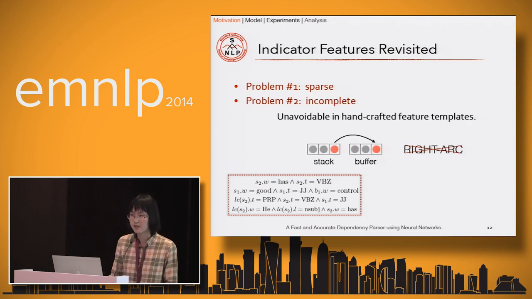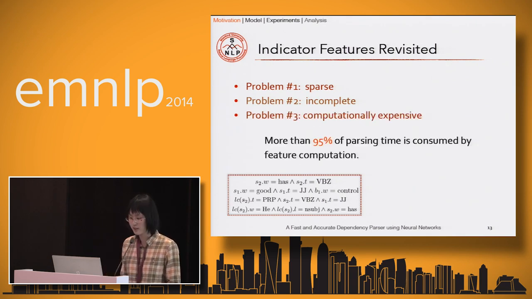The second problem, we think, is that these feature templates are usually very incomplete. Even with expertise and manual handling, it's very difficult to include all the useful combinations. For example, if there is a long-distance dependency arc from the first stack element to the third buffer element, we can tell the classifier that we cannot do a right arc transition. But the combination of these two tokens is usually ignored in almost all the feature templates.